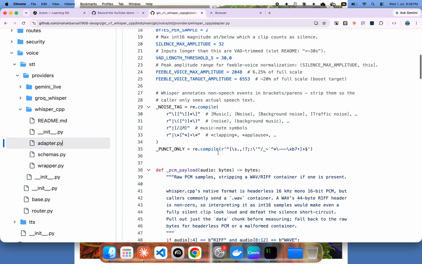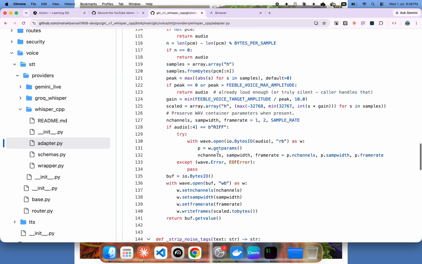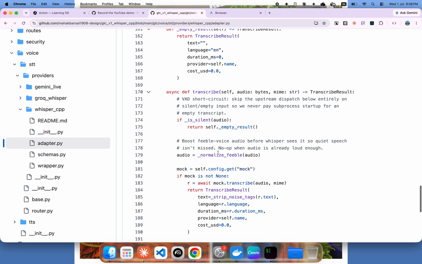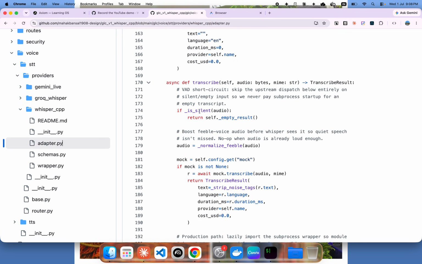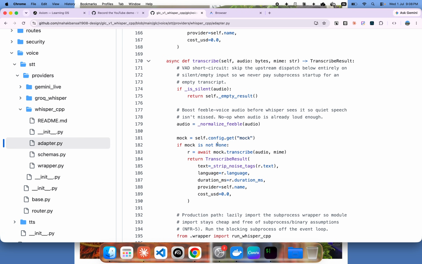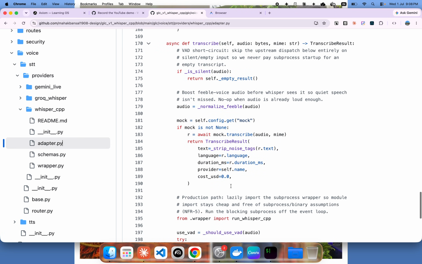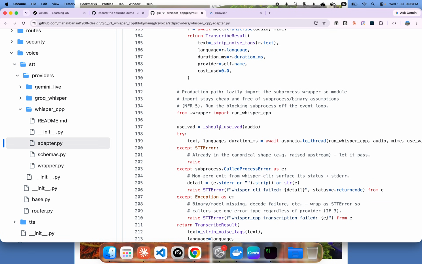I just want to quickly go through the implementation. The first thing to go through is the silent audio check. There is logic to detect that and return empty results. We have a mock one to respond to a mock signal. Then we have a function which looks at how long the audio is. If it is more than 30 seconds, it is going to flag use VAD. Then we run the Whisper CLI command with these arguments.